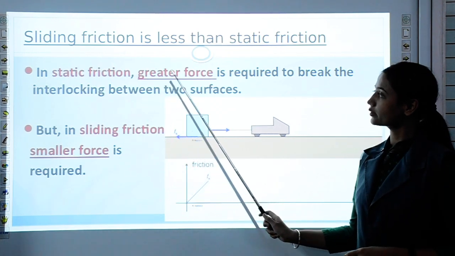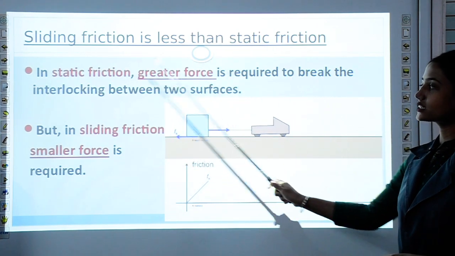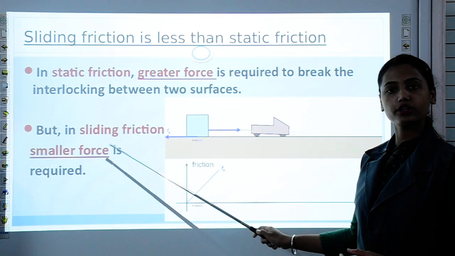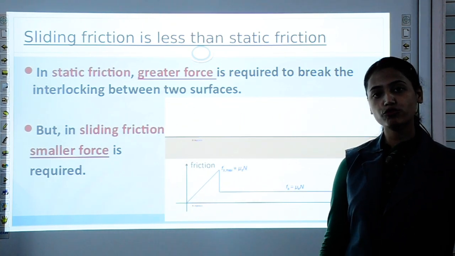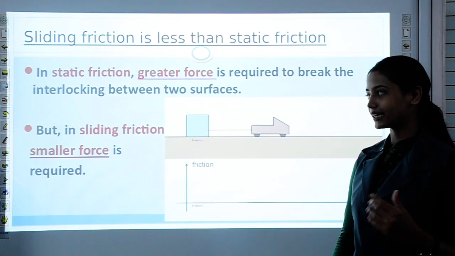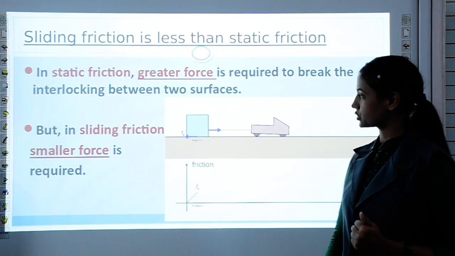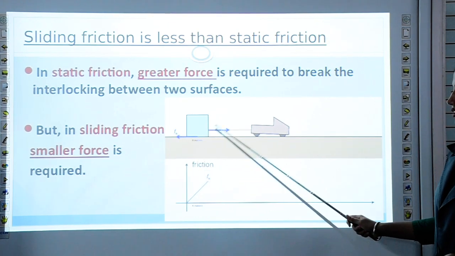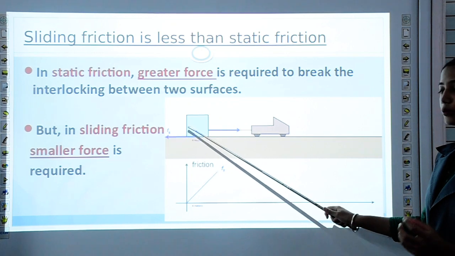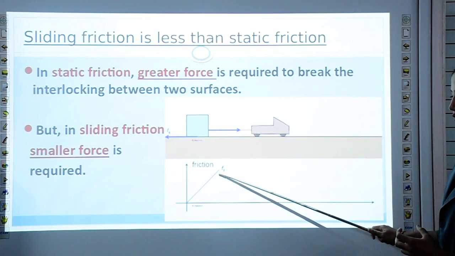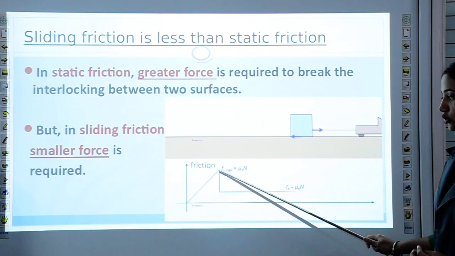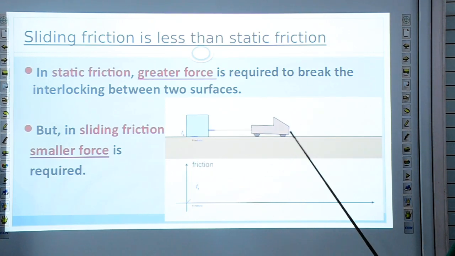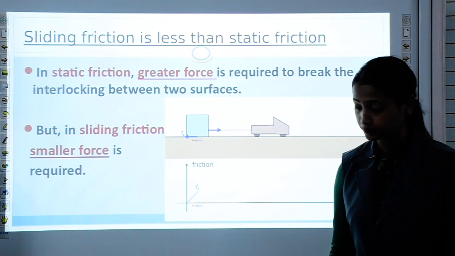In static friction, greater force is required to break the interlocking between two surfaces, but in sliding friction smaller force is required because we have already broken the interlockings, and that's why we need to apply less force. You can see the graph here. This is static friction. This truck is trying to pull this box. So this is static friction, means the maximum force which this truck has applied, and then this is sliding friction, which was less than static friction.